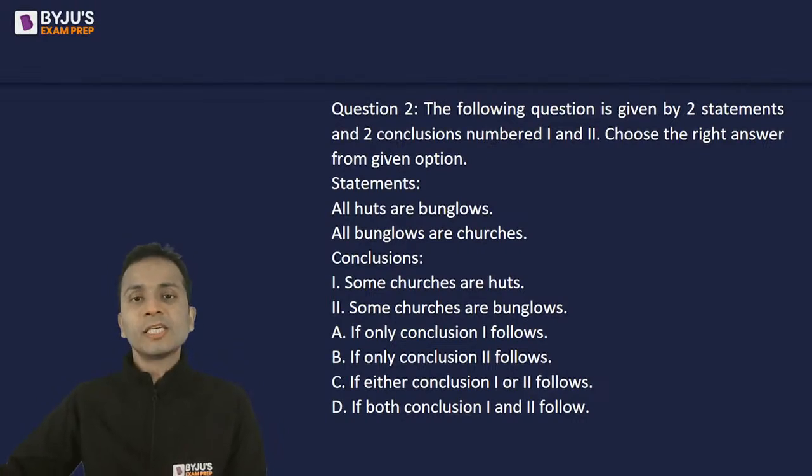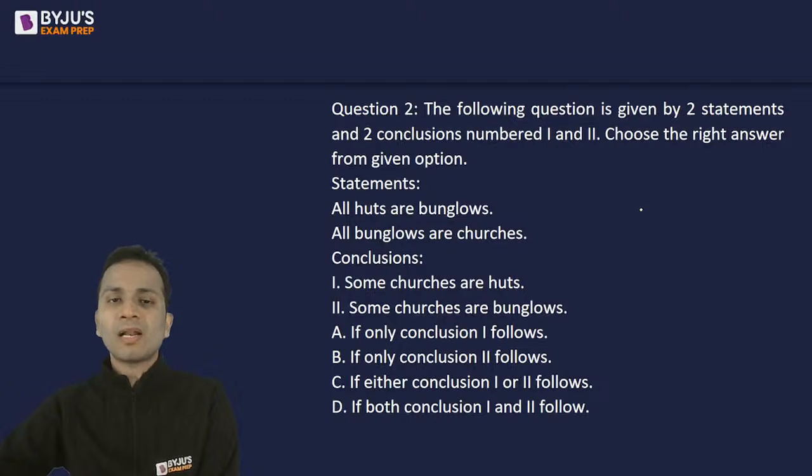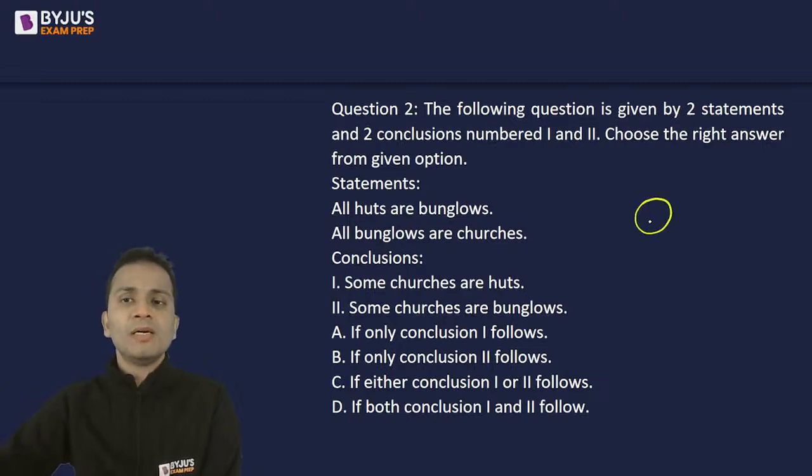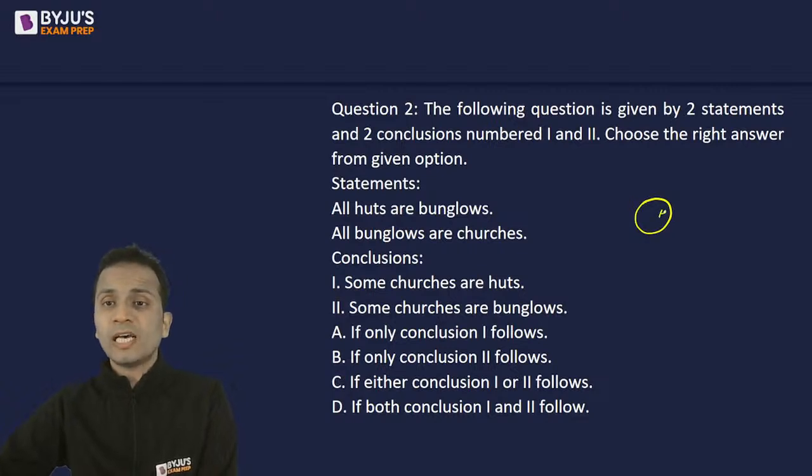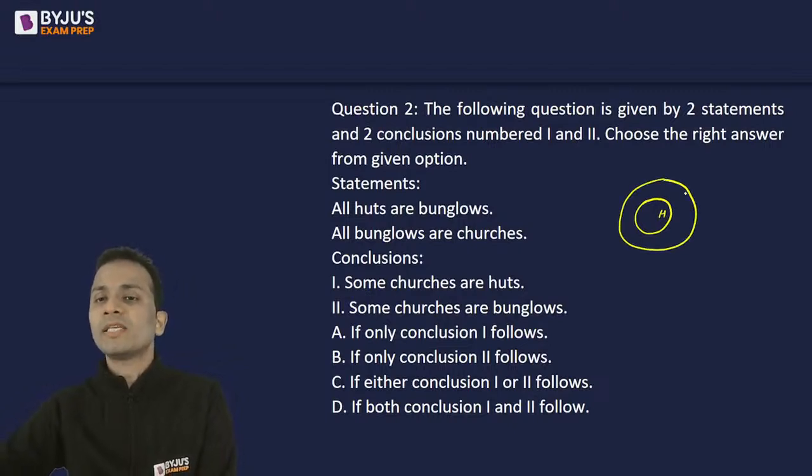Okay, so let's discuss this. Now, I solve these types of questions with the help of a Venn diagram. All huts are bungalows. So let's say this circle represents huts. Since all huts are bungalows, the circle of bungalows will be bigger than huts.